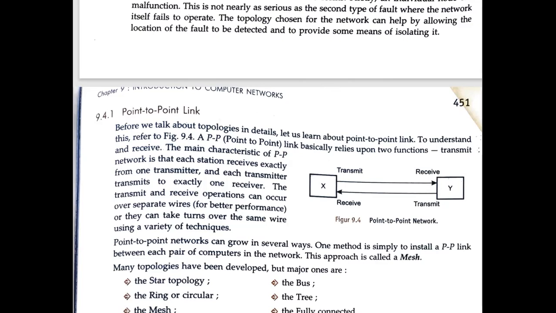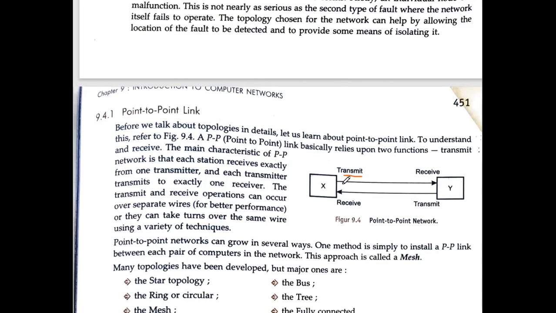Okay, then we have point to point link. See, the very first thing is point to point link. The meaning of point to point link is with one computer, another computer is connected, means one to one. This type of connection or network is called point to point. You can understand with the help of the diagram also. This is the transmitter.